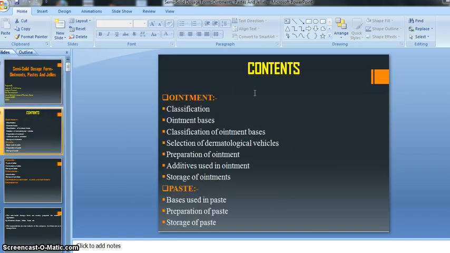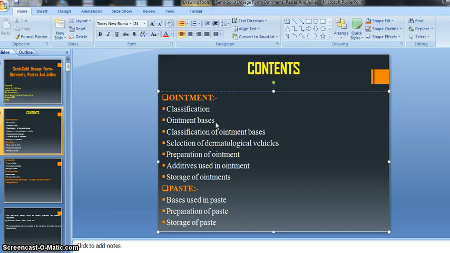So let's see the contents of our new chapter, that is ointment. From the ointment we will discuss some introduction of our ointment along with its classification, then bases, what kind of bases are required for the preparation of ointment. So you know that the ointment is a semi-solid dosage form. There is no use of any liquid, right? It is a semi-solid dosage form, meaning whatever the cream, whatever the ointment, whatever the paste we use, falls under our